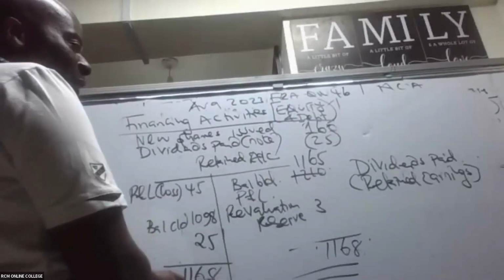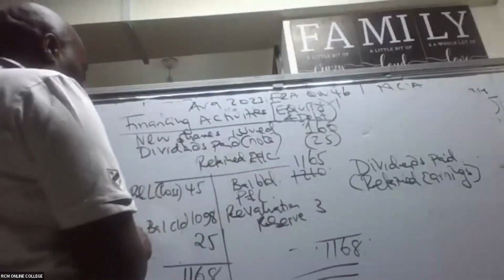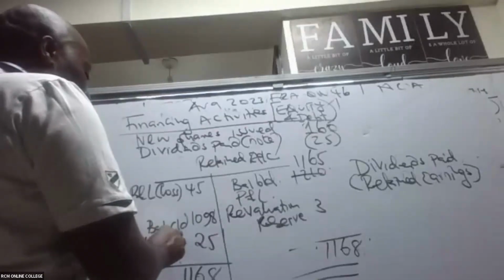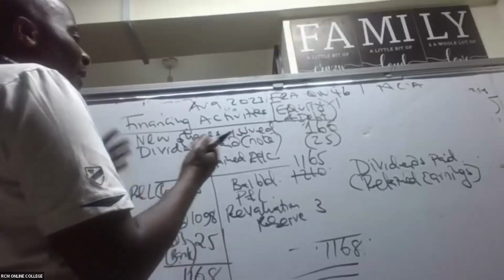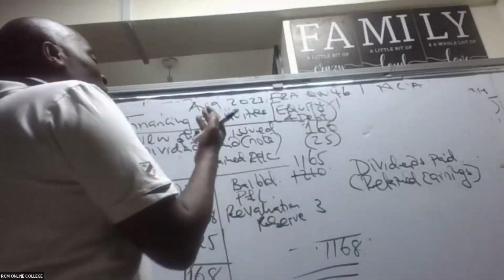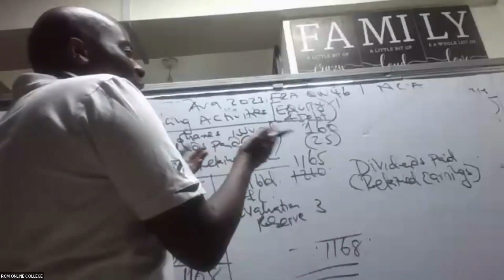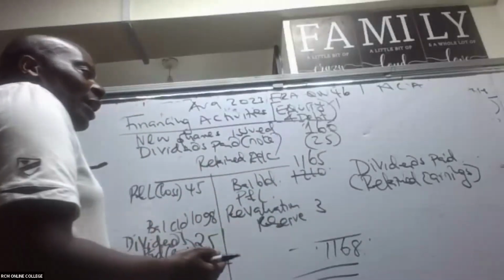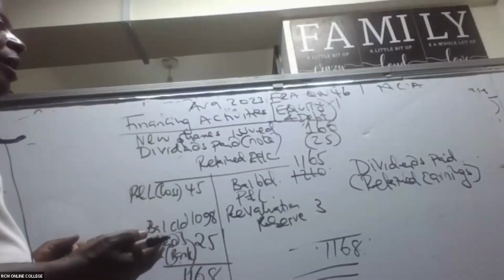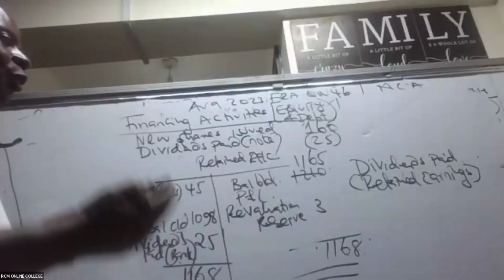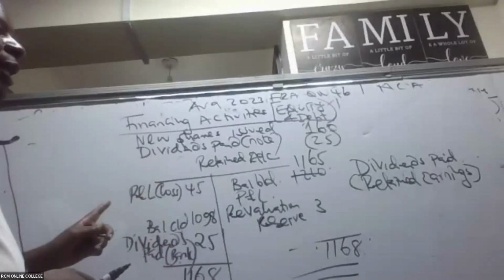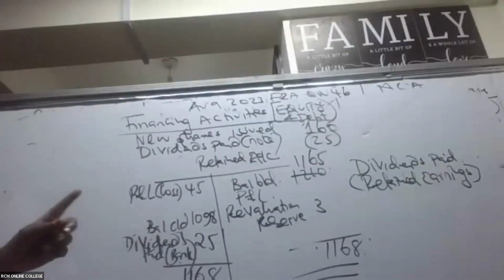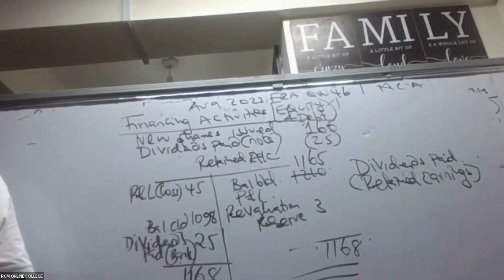So this 25, we debit the retained earnings and credit bank, because we paid. So this automatically gives us what we call dividends paid. Dividends paid, bank. This is the first time I've seen an examiner tell you dividends paid was 25. Nobody will ever tell you that. You will always be required to track the retained earnings account for you to be able to get the dividends paid.